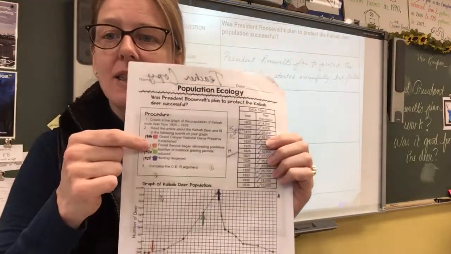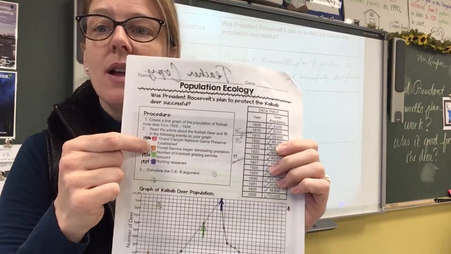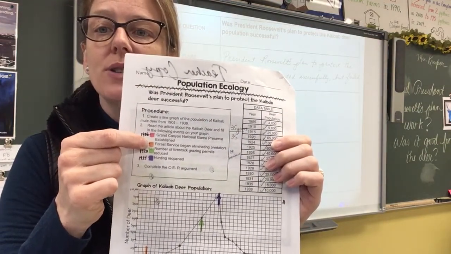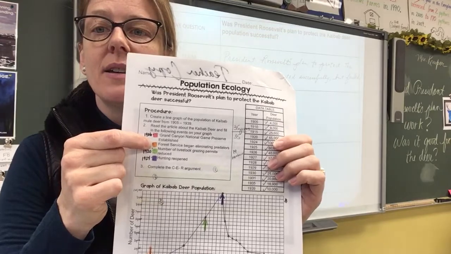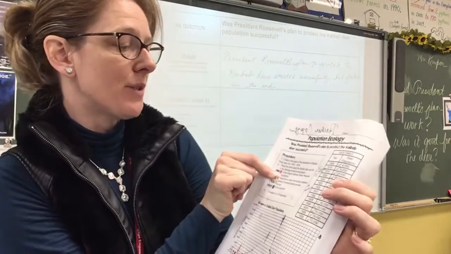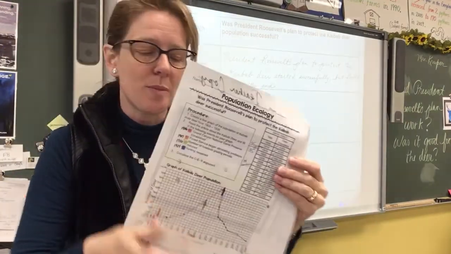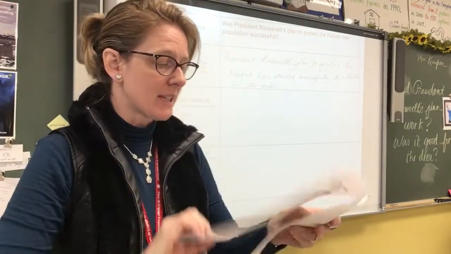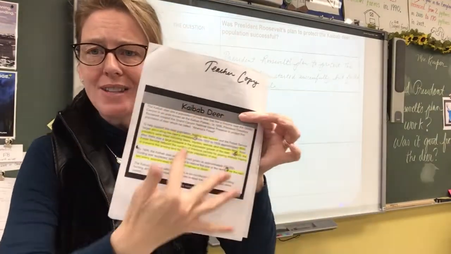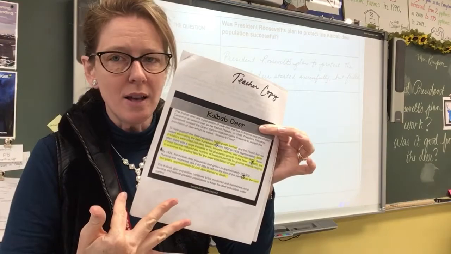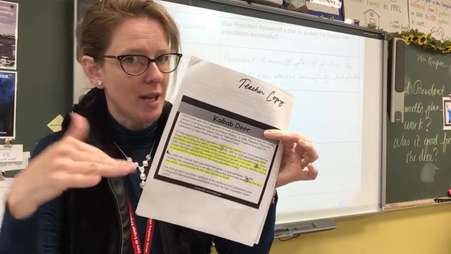You come back and look, the second one says, part of his plan, Forest Service began, I can hardly read that, I know this, eliminating predators. Okay, I've done this so much, I can almost sing it in my sleep. Now remember, all of the details are in the story as well, so that key is just like a real quick summary.